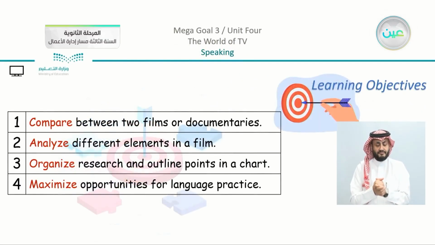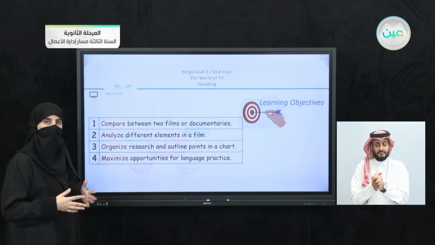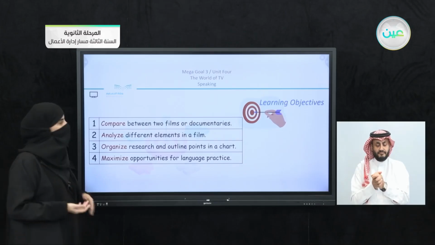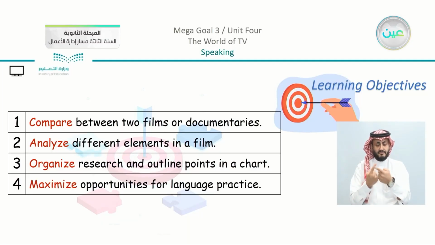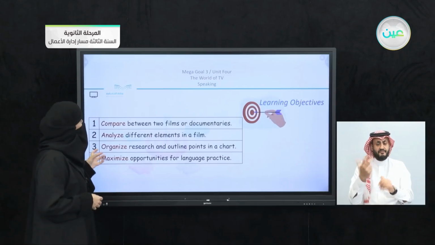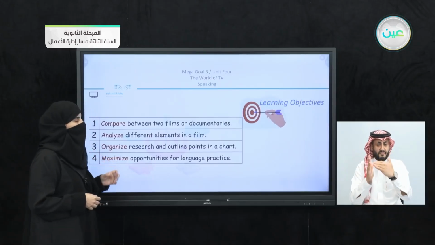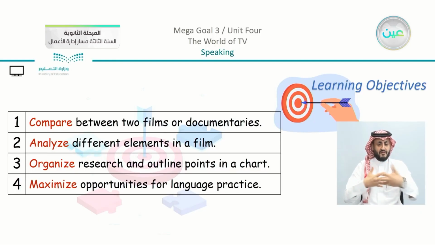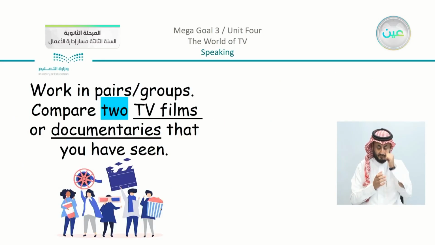So before we start with the speaking, we have our objectives. We have number 1, to compare between 2 films or documentaries. Number 2, to analyze different elements in a film. Number 3, to organize research and outline points in a chart. And the last one, number 4, to maximize opportunities for language practice. So we are going to move on and see what we have.